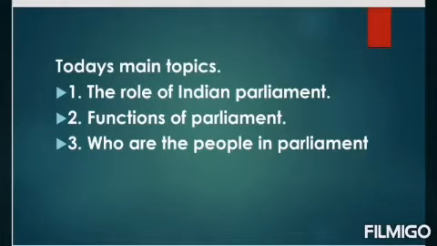In this class, we are discussing the following topics. The first one is the role of Indian Parliament. The second one is functions of Parliament. The last one is who are the people in Parliament.